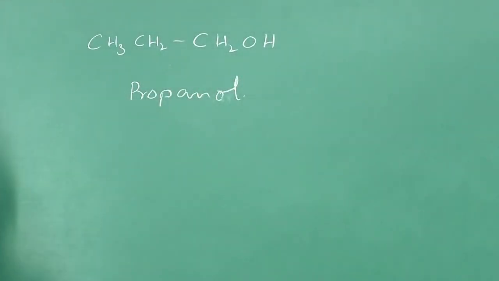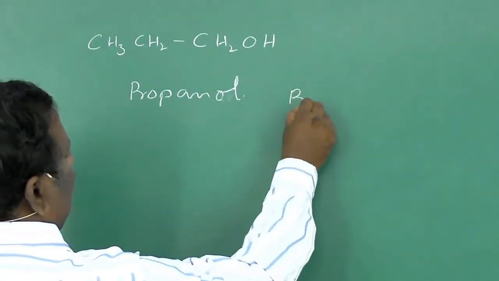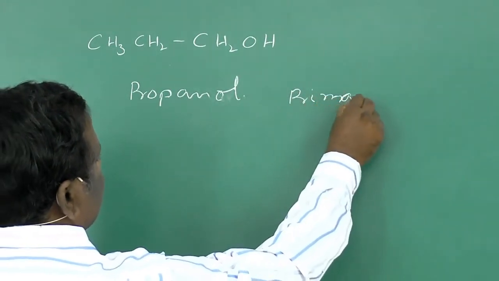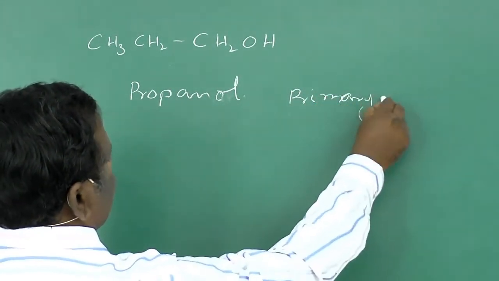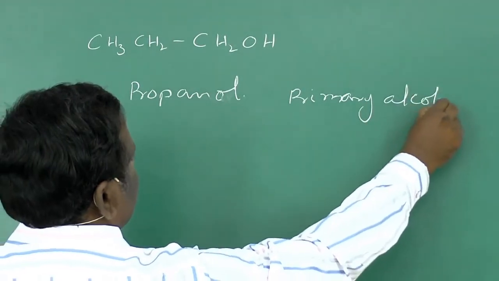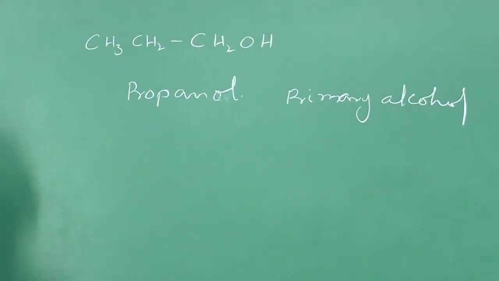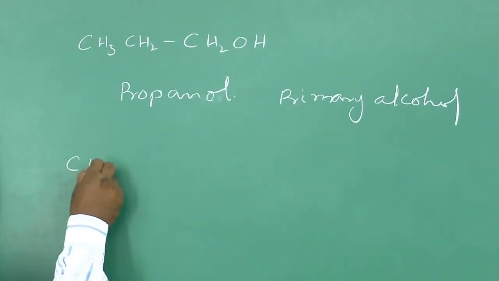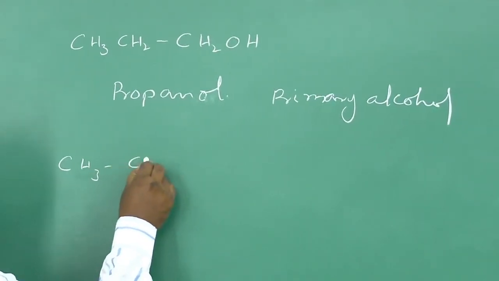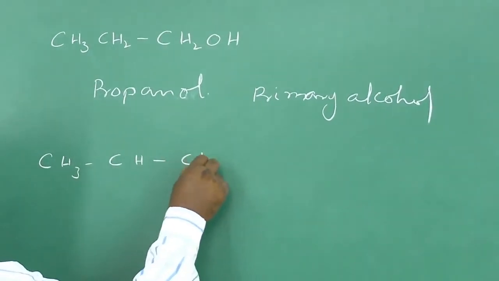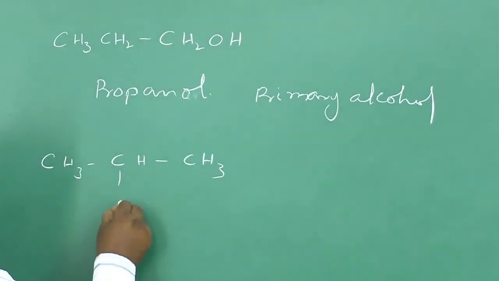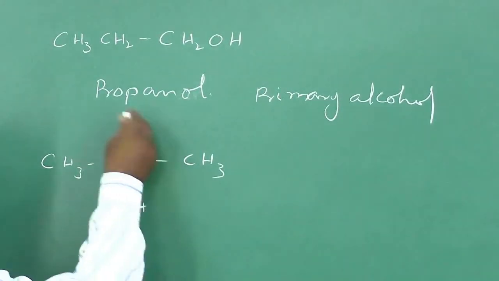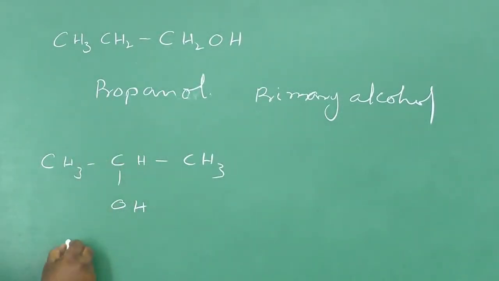This is propanol, and it is a primary alcohol. If this OH group is present in the middle carbon, this is also propanol, but we call it 2-propanol.